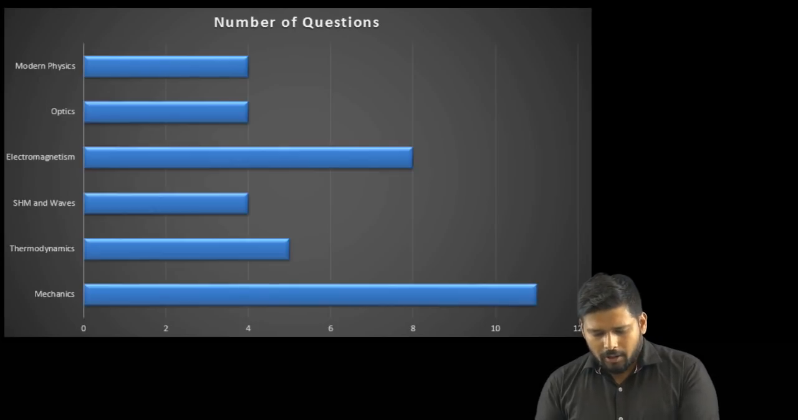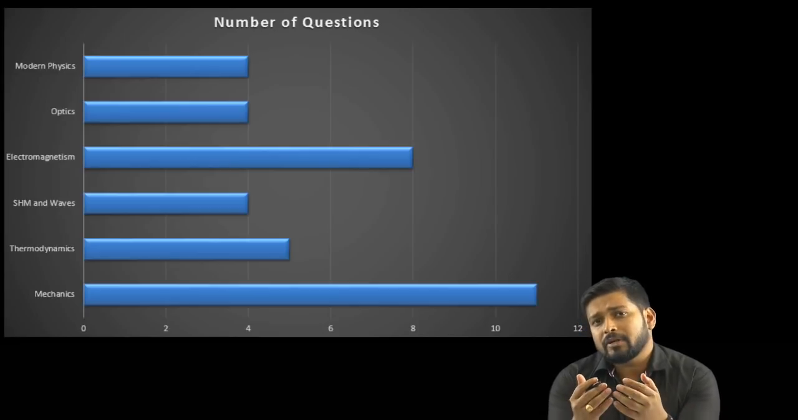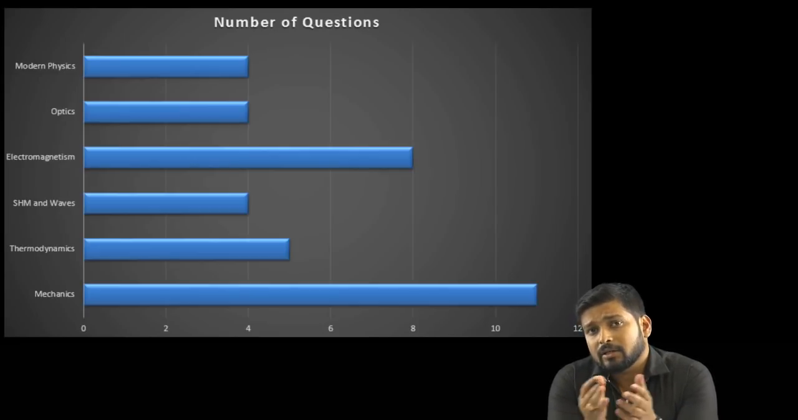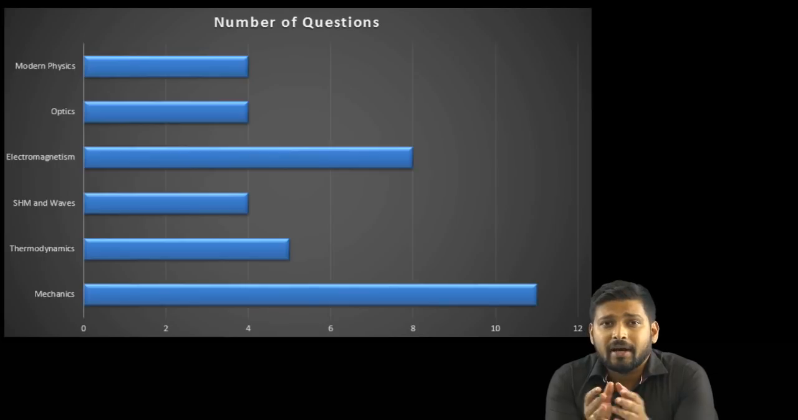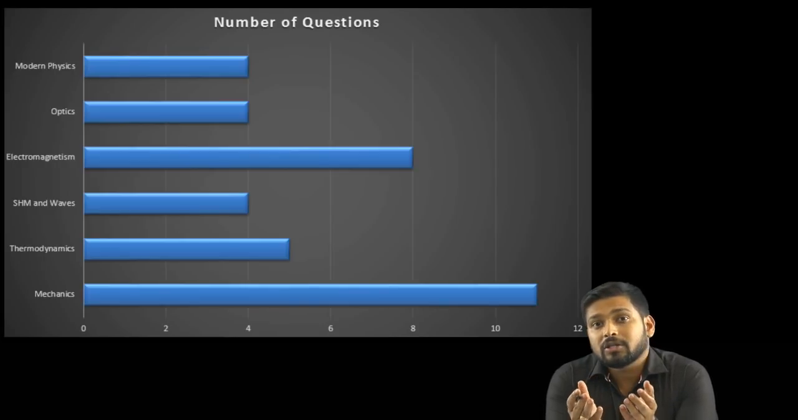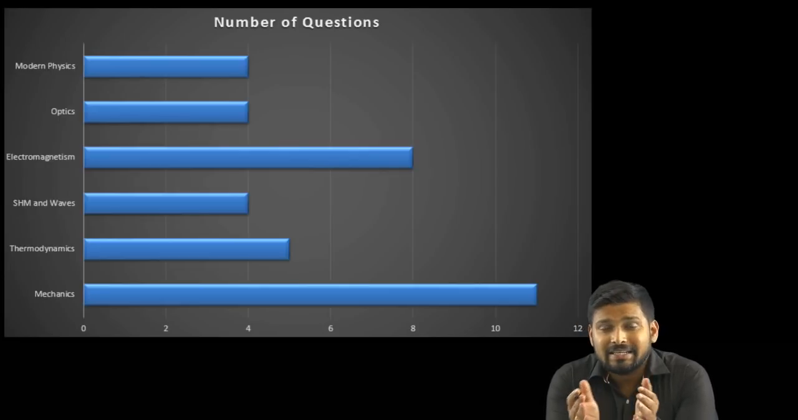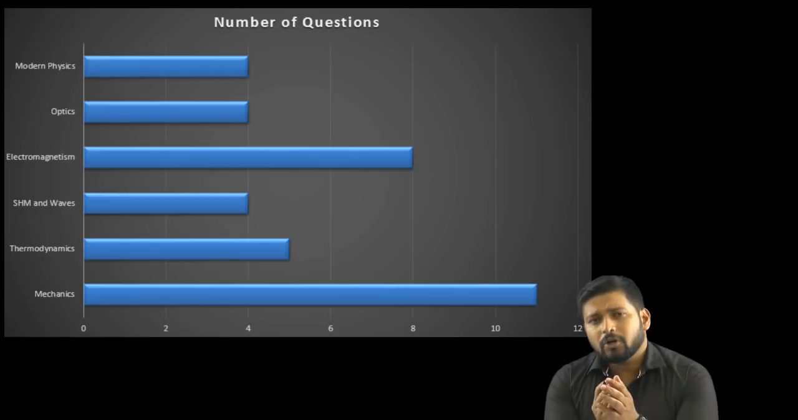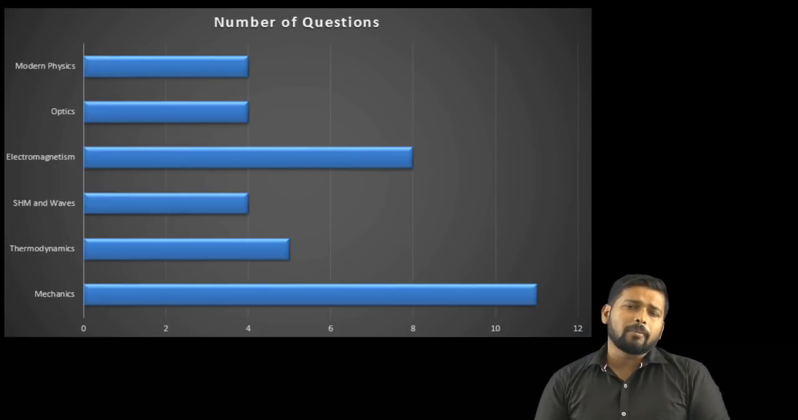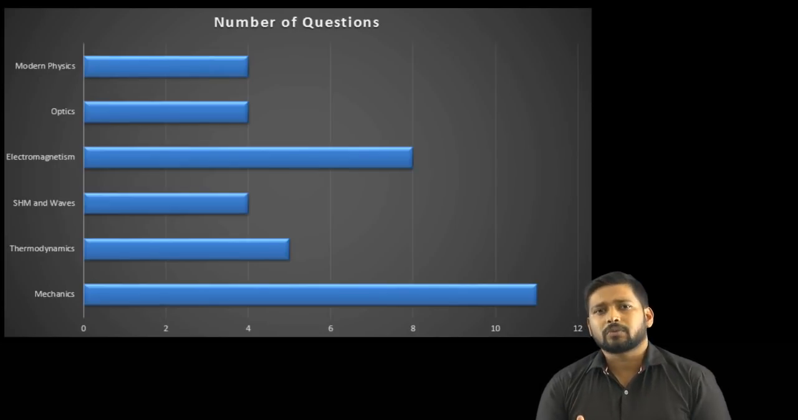All right. First we'll talk about the analysis of the questions that have appeared and the topics from where all these questions have come from, and how the pattern of JEE was, what type of questions were there, was it easy, was it difficult. We'll talk about all that, but first let's talk about the topics from where all these questions have come from.